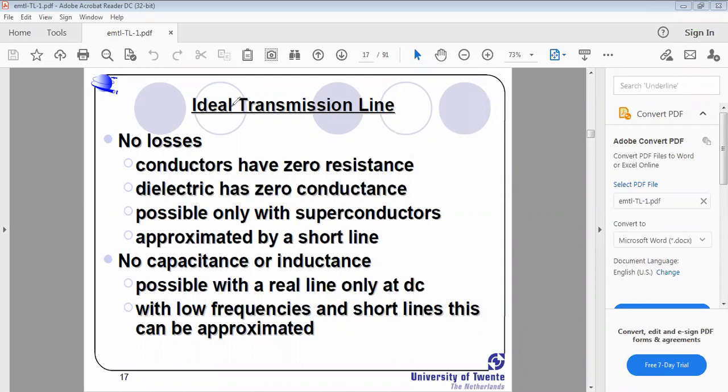Superconductors means the transmission lines must be made up of either gold or silver. If the transmission lines are made of gold or silver in the outside environment, will people generally hold the transmission lines available for a long time? No. That's why superconductors are not preferred. Why? Because they are very expensive.